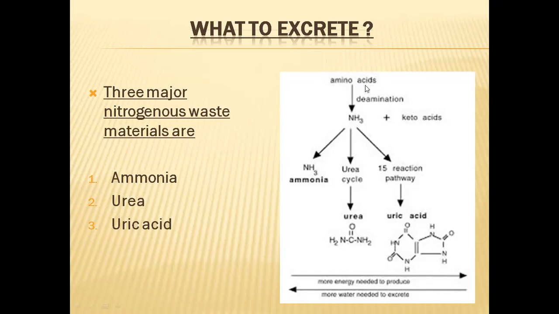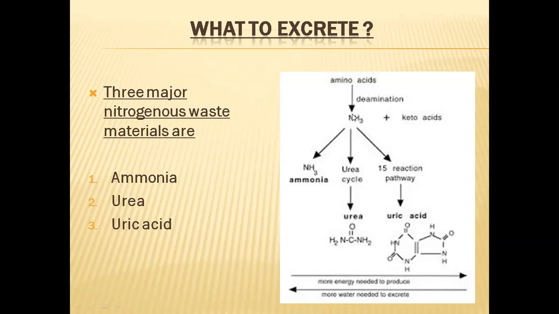In the metabolism of these amino acids, proteins, and nucleic acids, deamination reactions and transamination reactions will be done. By these deamination reactions, some amino acids will be losing ammonia. So ammonia will be produced in the deamination reactions of amino acids and nucleic acids. So this ammonia must be eliminated from our body.